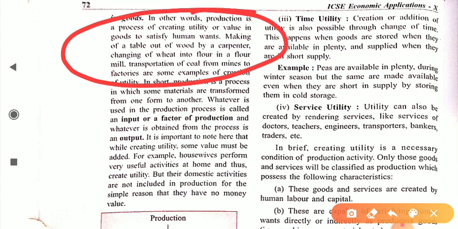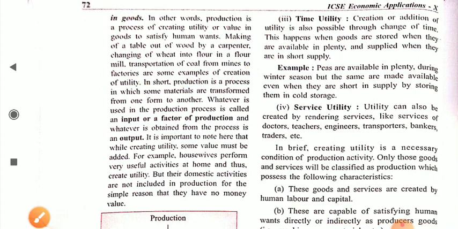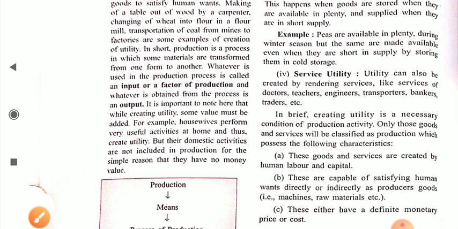Making of a table out of wood by the carpenter, changing of wheat into flour in a flour mill, transportation of coal from mines to factories are examples of creation of utility. Initially, if you talk about a table, it is wood from a tree.